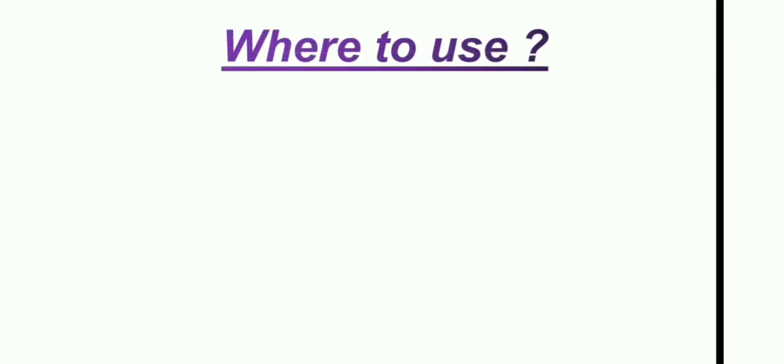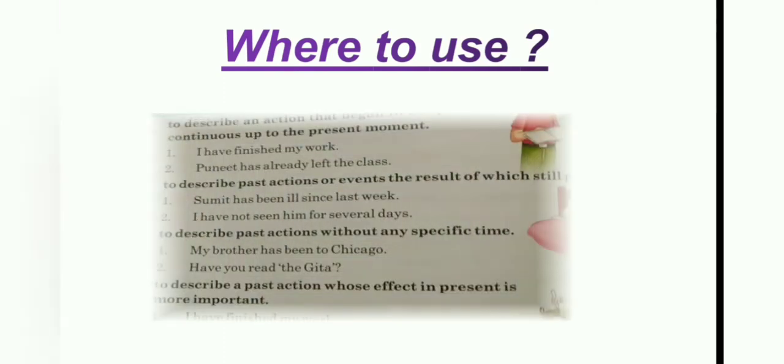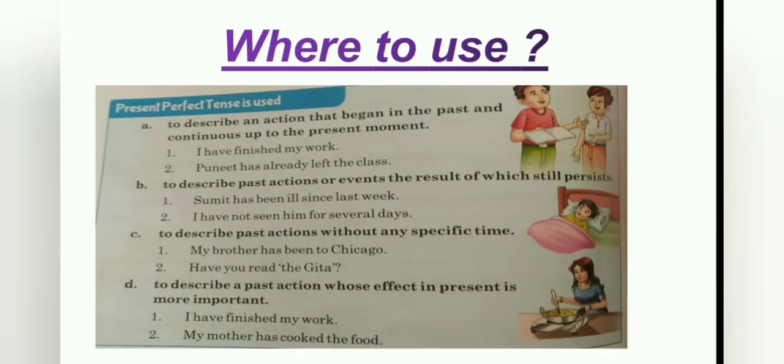Then where to use? Here we can see present perfect tense is used, first, to describe an action that began in the past and continues up to the present moment. For example: I have finished my work.